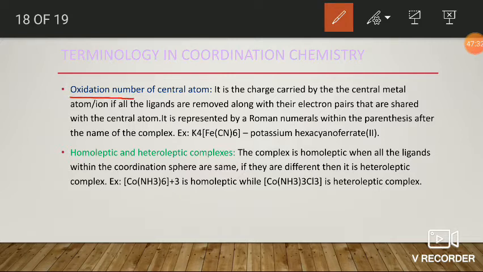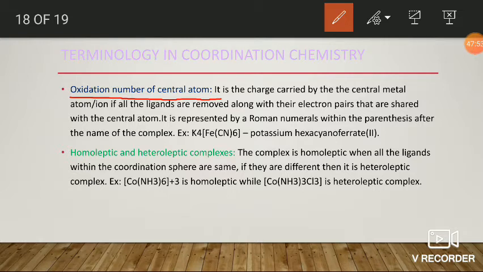Next, oxidation number of central atom. Oxidation number is nothing but the charge present on the central atom or ion if we remove all the ligands from the coordination sphere.